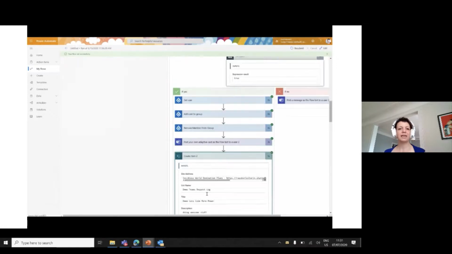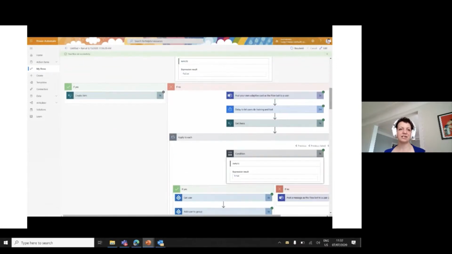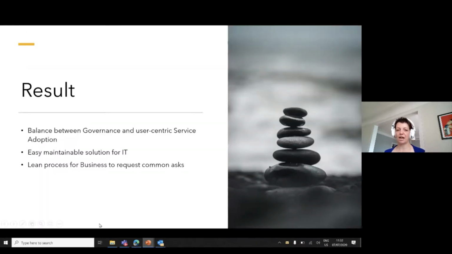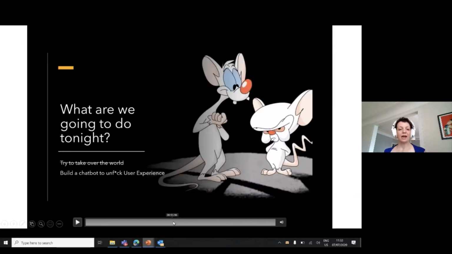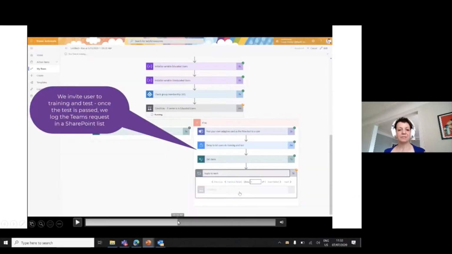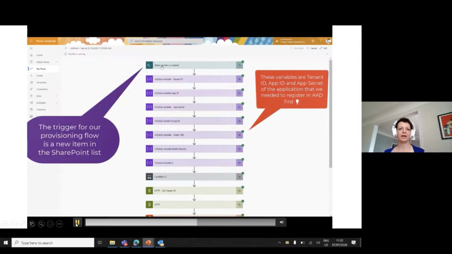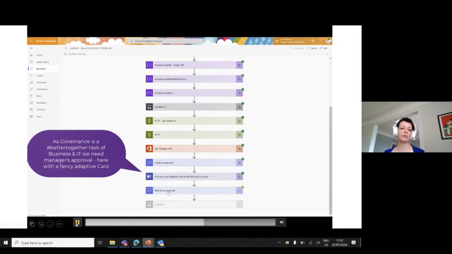So speaking of our SharePoint list, this logs the team's requests. Here we go. And now when an item is created, we run an approval workflow.